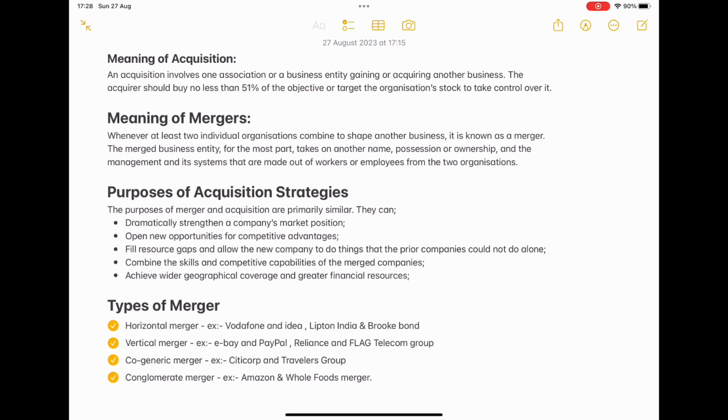Okay, next point: combine the skill and competitive ability of the merged company, and achieve wider geographical coverage and greater financial resources.